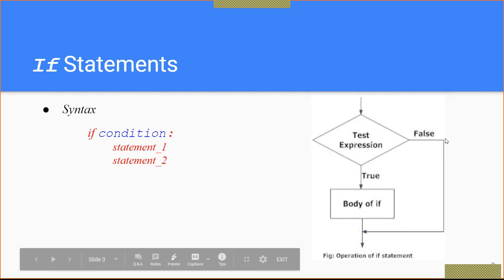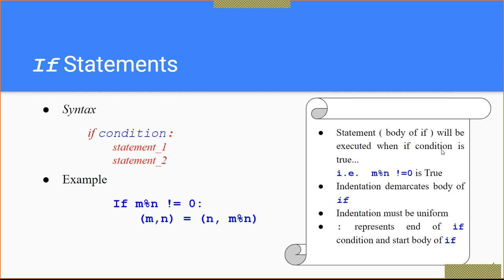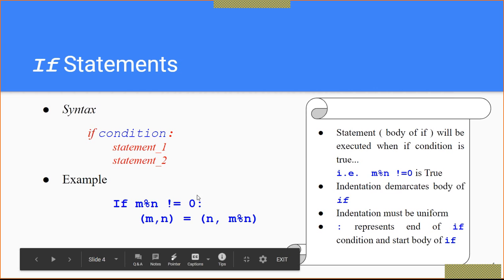Now you can see one example I have written here, and also some points I have mentioned. The body of if will be executed if the condition is true. You can see this example: if m mod n is not equal to 0, and I have given this colon. So if this condition is true, then and only then this body will be executed. Now the second point I have mentioned here: indentation demarcates the body of if. As I said, this indentation, whatever is for statement 1, statement 2, demarcates the body of if.